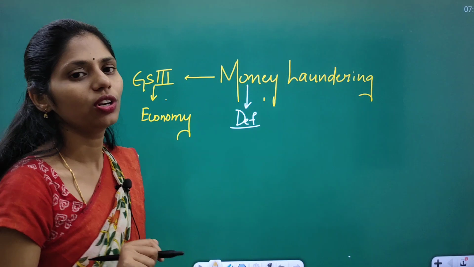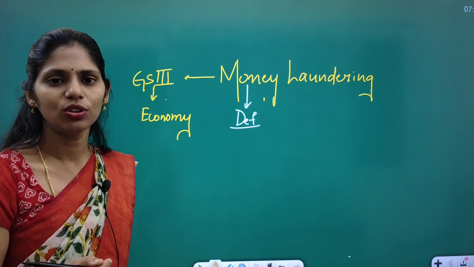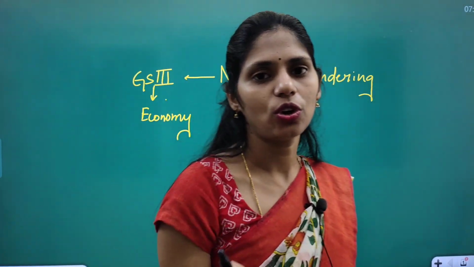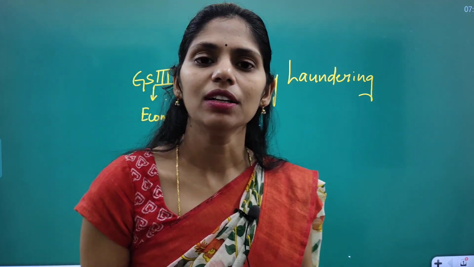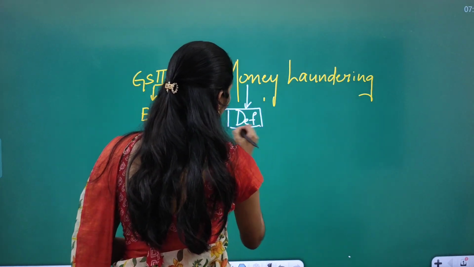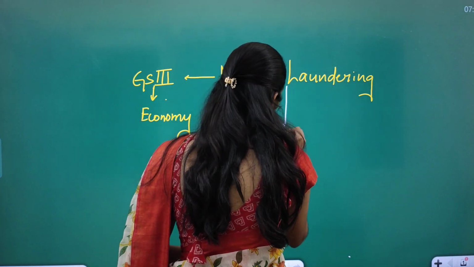For example, according to World Bank, according to IMF, according to OECD. Take one organization and write the definition according to that. That will be an authentic definition and you will get more marks if you write that type of authentic definition.